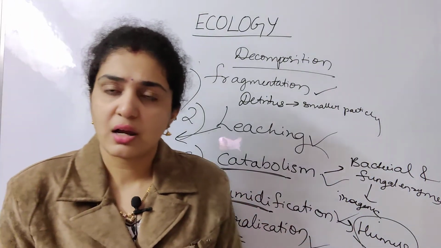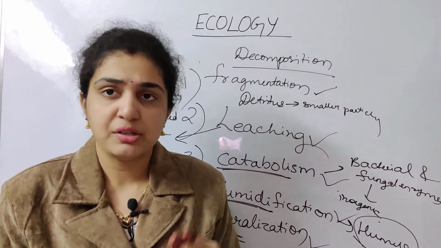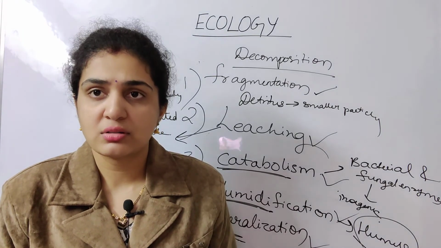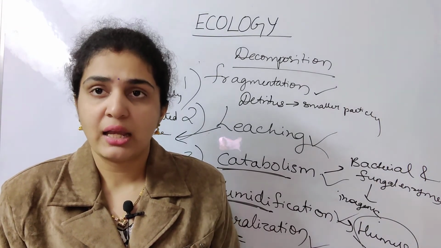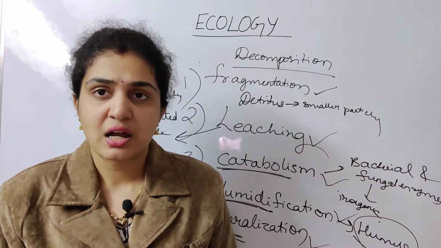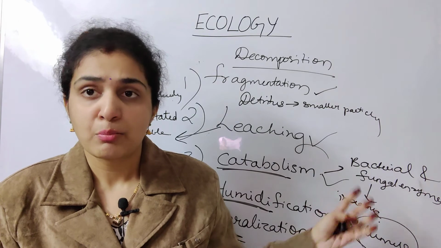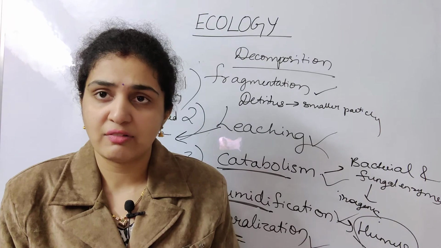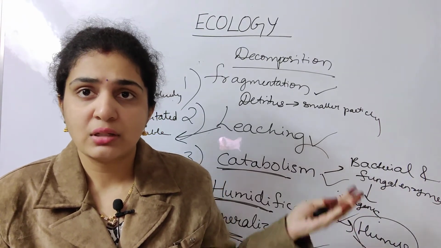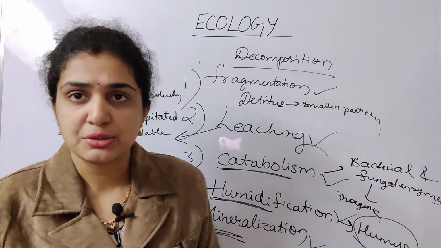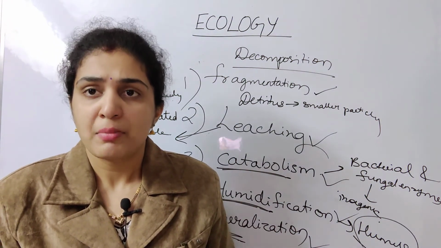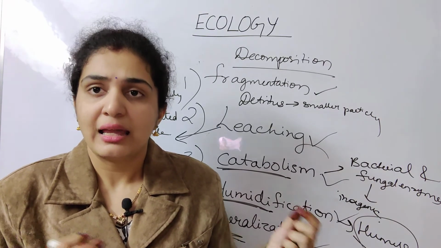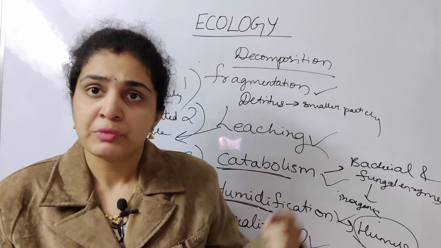First I started with numerous types of ecosystems. Then we saw an example of an aquatic ecosystem. Then we started with productivity, the components of ecosystem productivity, gross primary and net primary productivity. Then we saw the decomposition process. What is decomposition? It means the breakdown of larger into smaller molecules, like organic into inorganic molecules. So that we have seen.